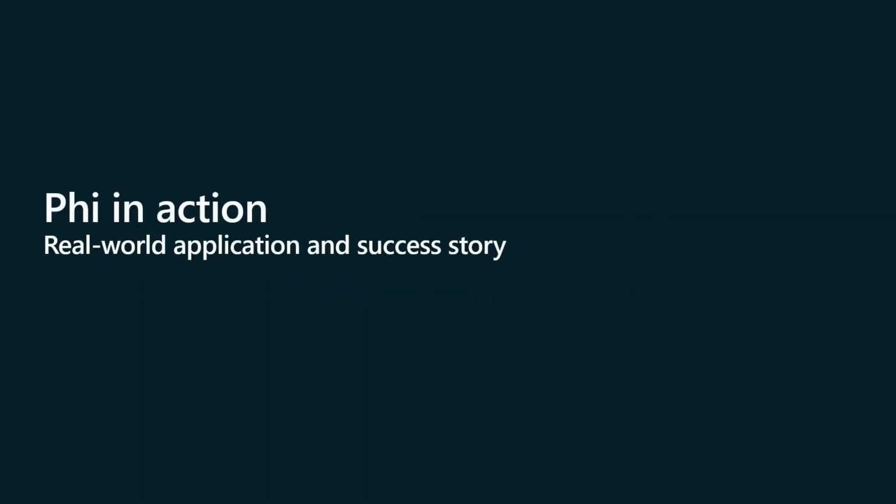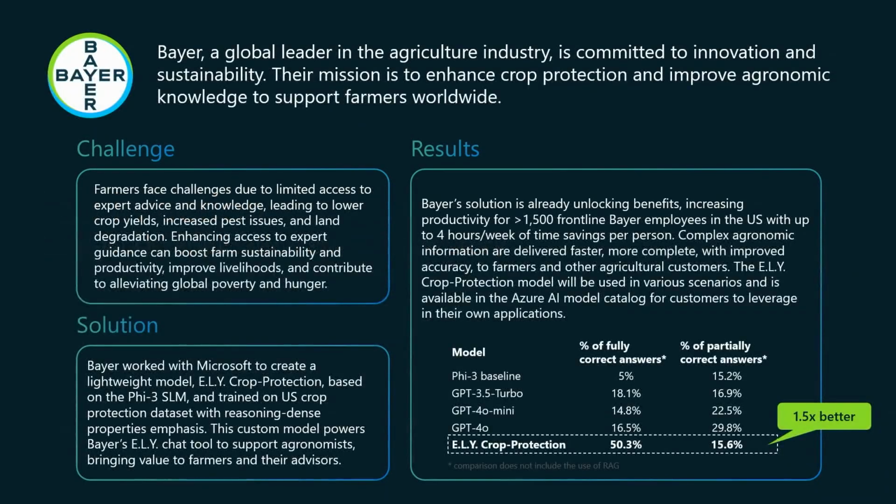Now I've told you about the Phi models. Let me share with you a couple of applications and success stories of Phi. Bayer is a global enterprise with its core competencies in the field of healthcare and agriculture. Many of Bayer's customers, farmers, face challenges because they don't have easy access to expert advice or knowledge. And without this expert advice, farmers often run into problems and risks of having lower crop yields, increased pest problems.